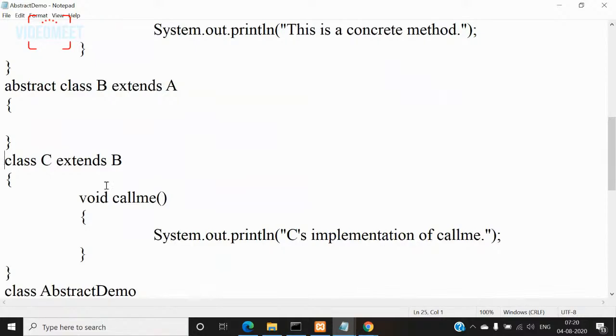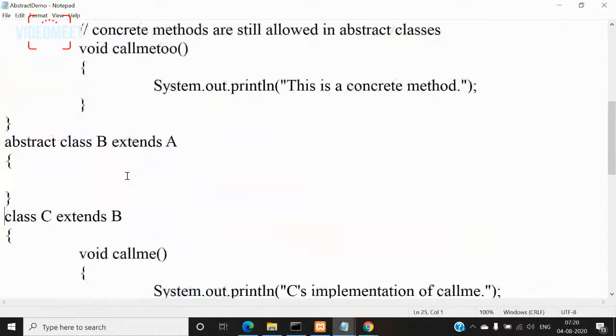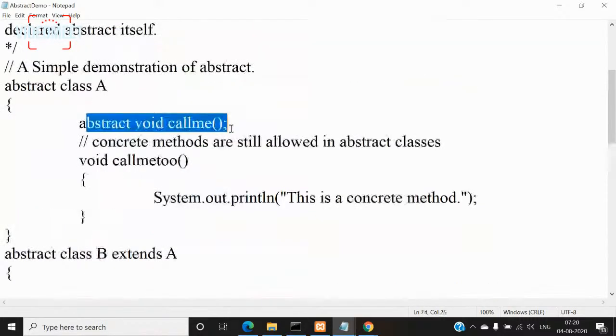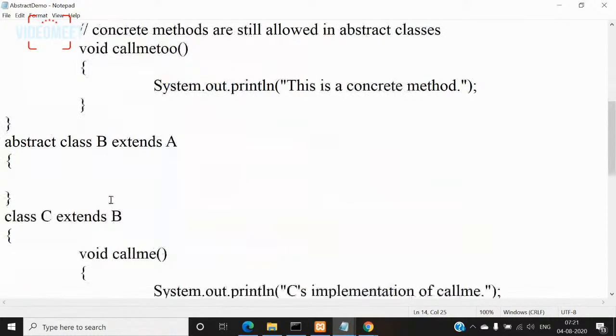Then what is the purpose of this abstract class? Why should we make this method abstract without giving any implementation to it? Because in some applications, when you're writing a program, you may not know exactly what this method is going to do at the time of giving the definition for this method. But later, when you create a subclass for it, there you may want to give a different implementation, right?